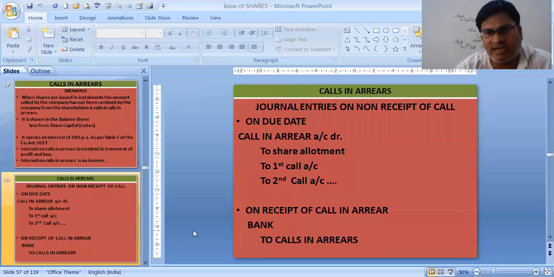Let's see the journal entries for non-receipt of call. On due date, it will be calls in arrear account debit to share allotment, or calls in arrear account debit to first call. It can be calls in arrear debit to second call if the money for the second call is not received. On receipt of call, if within time we receive the call money, then bank to calls in arrear.